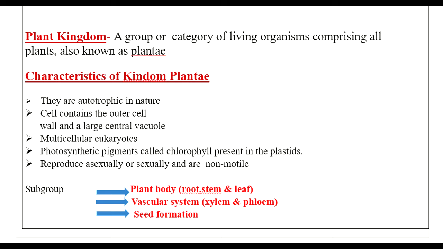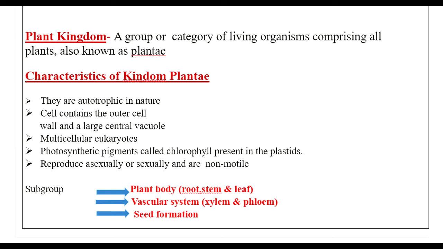First one is your plant body. So in certain plants, the plant body will be differentiated into root, stem and leaf, whereas in other plants, it won't be differentiated. So an undifferentiated plant body is said to be a thallus. So based on this difference, we subgroup or subdivide plants.